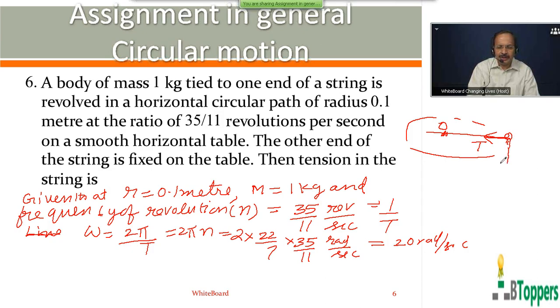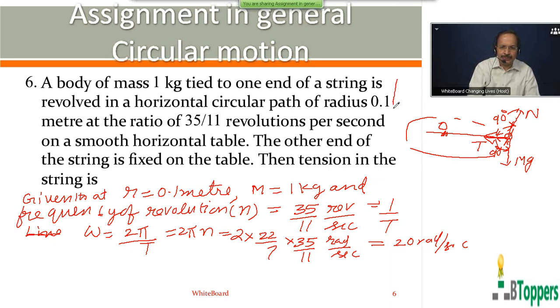The weight mg acts vertically downwards, perpendicular to the plane of circular path and perpendicular to the length of string at all the instants. The normal reaction force on the body by the smooth plane also acts perpendicular to the radius of circular path at all the instants. The tension force by the string on the body acts along the string and towards center of circular path.